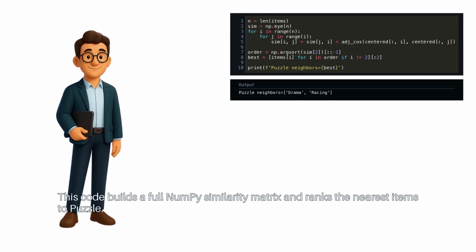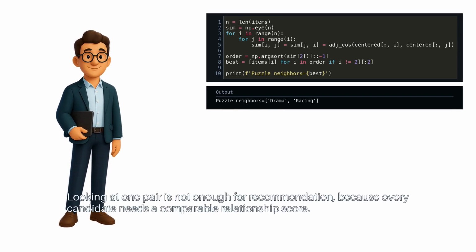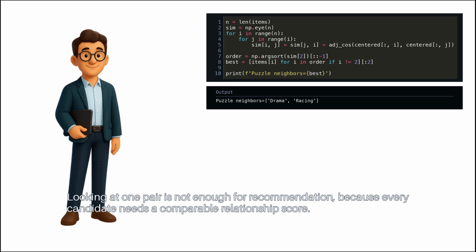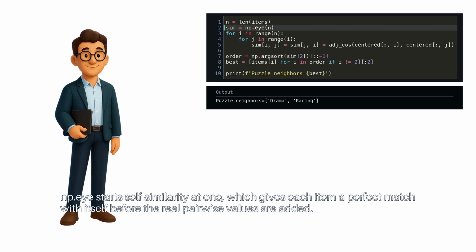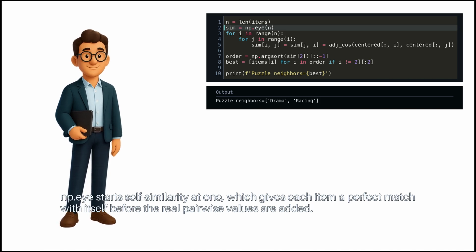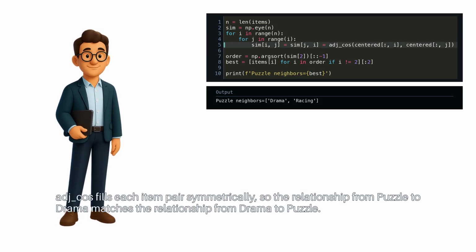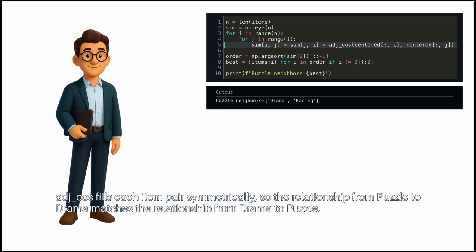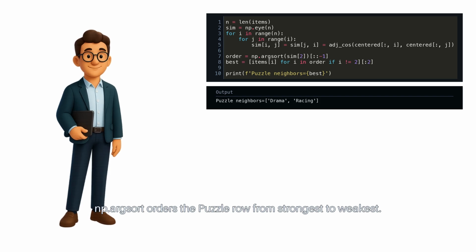This code builds a full NumPy similarity matrix and ranks the nearest items to puzzle. Looking at one pair is not enough for recommendation, because every candidate needs a comparable relationship score. np.I starts self-similarity at 1, which gives each item a perfect match with itself before the real pairwise values are added. adj-cos fills each item pair symmetrically, so the relationship from puzzle to drama matches the relationship from drama to puzzle. np.argsort orders the puzzle row from strongest to weakest.